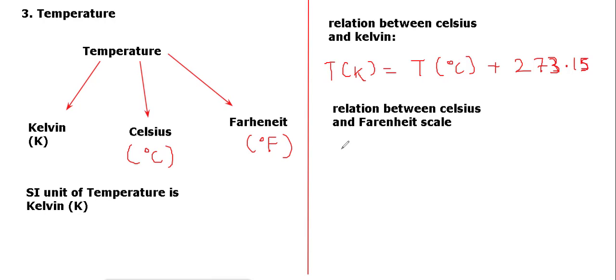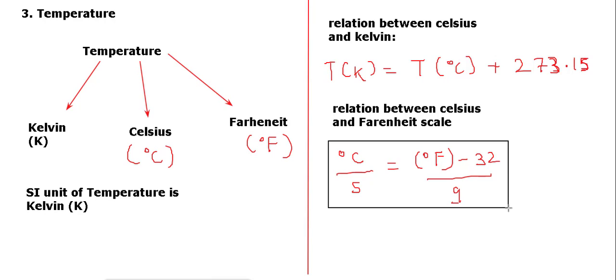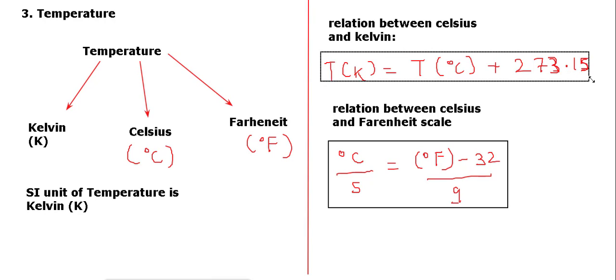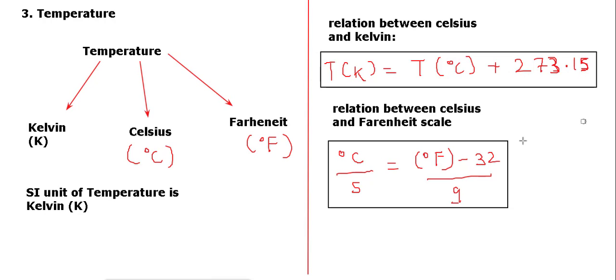The relation is: degree Celsius divided by 5 is equal to degree Fahrenheit minus 32, divided by 9. This is the main relationship between Celsius and Fahrenheit, and it is more important. Between Celsius and Kelvin, we have the earlier relationship. So copy this carefully. Now we are going to discuss a certain question.